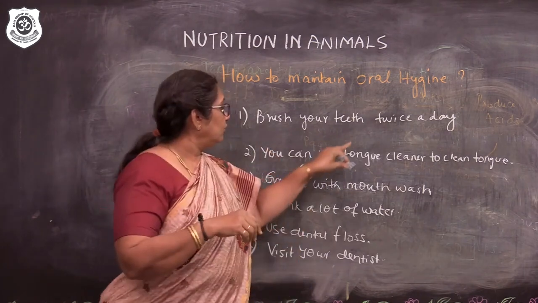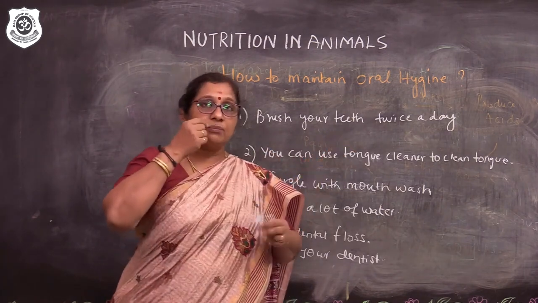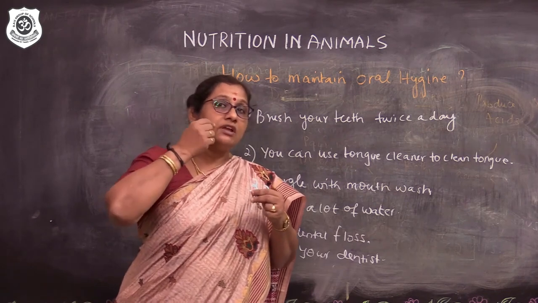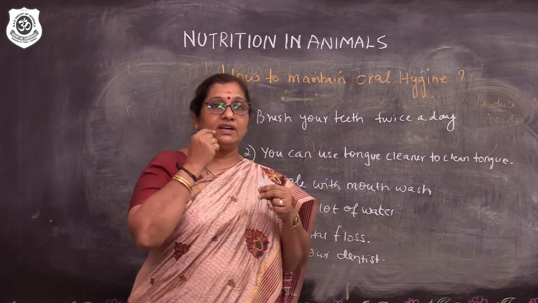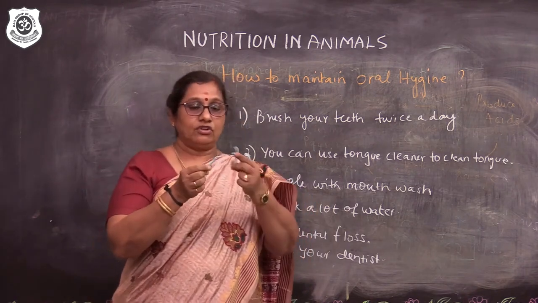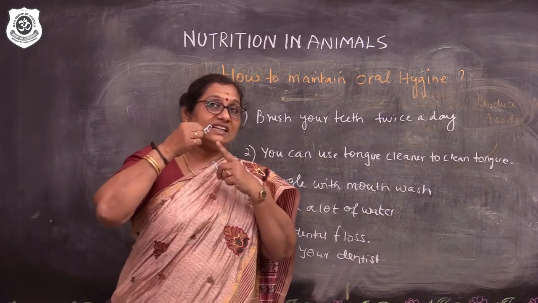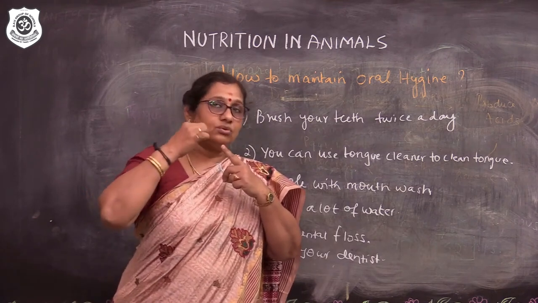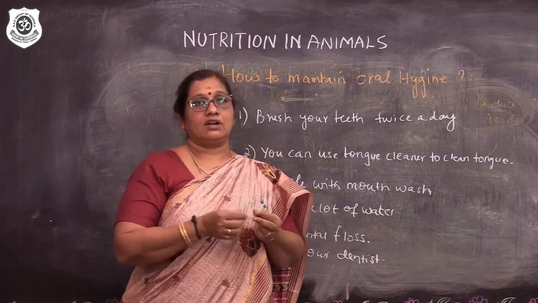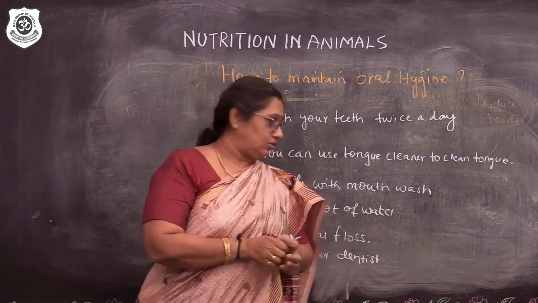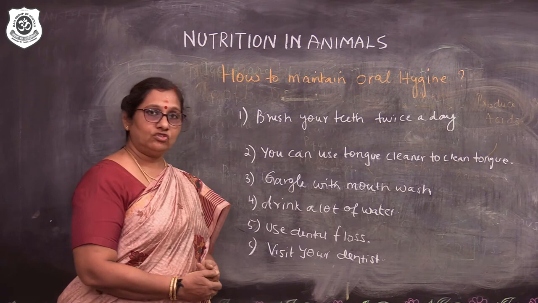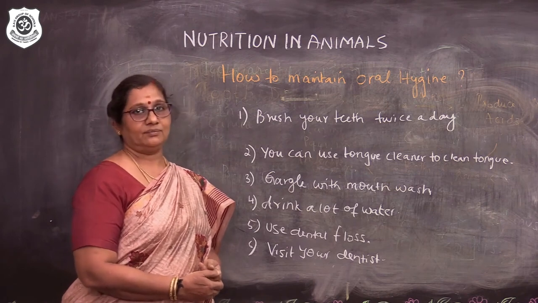Usually, when you brush, sometimes you cannot take out the particles in between. The small particles will be found in between the teeth. It is very difficult for us to take them out. So, then we can use this dental floss. You can put it in between the teeth. Then if you just do like this, automatically all the particles will come out and then you can clean your mouth. At the end, once in 6 months, it is always best to visit a dentist.